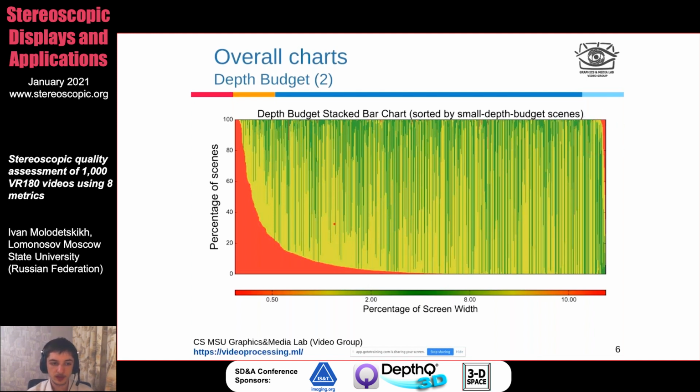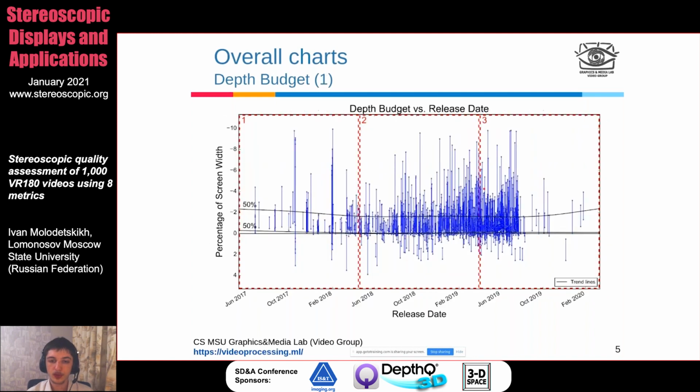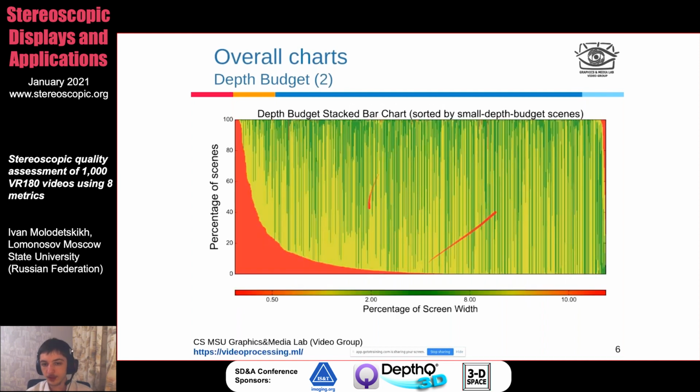So we can see that there is a pack of videos in which most of the scenes are pretty flat. But overall, actually, videos are mostly fine. And on the right, there is a small group of videos in which many scenes have an enormous depth budget. So even though on this chart it looks like a mess, with the videos all over the place, actually on average the videos seem to be more or less fine and leaning towards the flatter range.